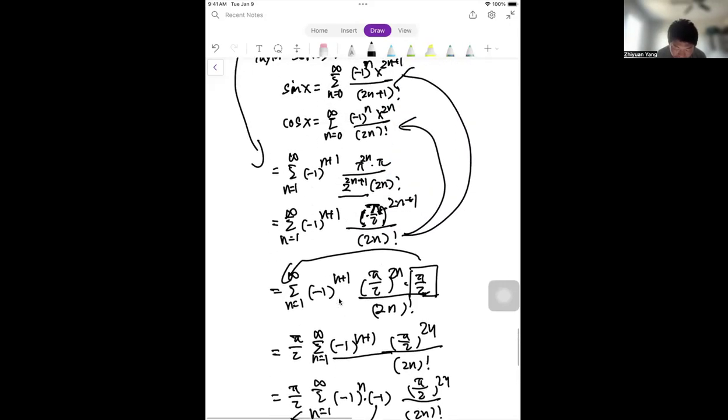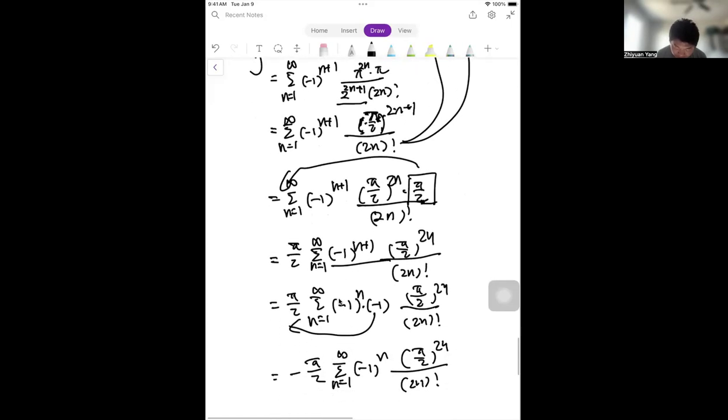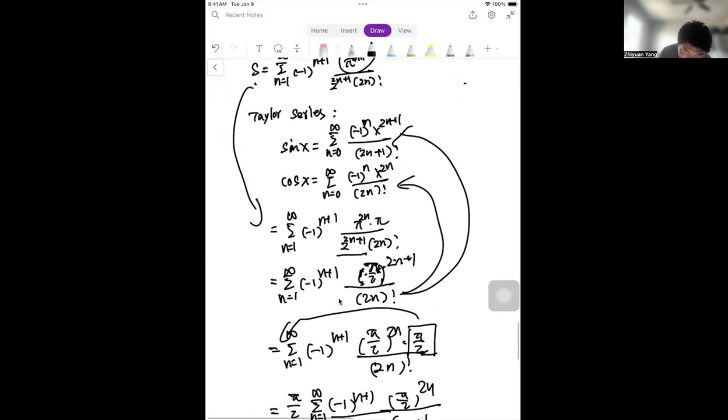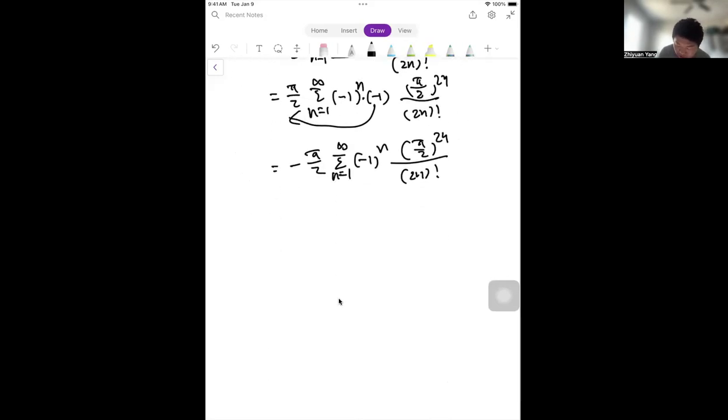Does that actually look a little bit familiar to the cosine function? However, the cosine function starts from zero. So the cosine function's Taylor series is going to be n starting from zero, minus 1 to the power of n, x to the 2n, over 2n factorial.